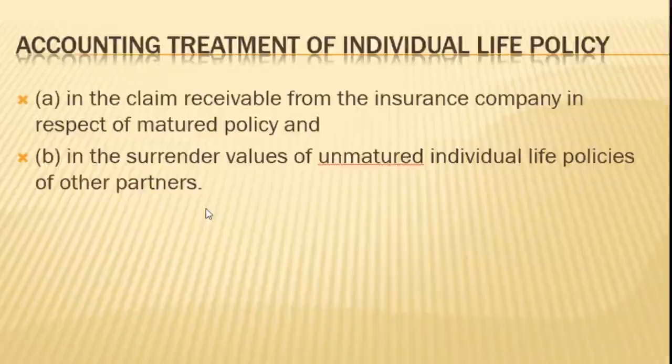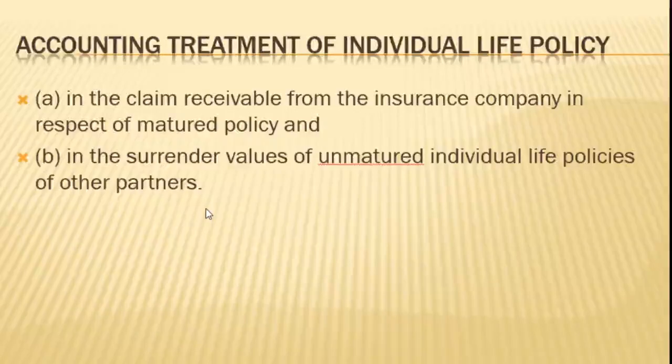But whereas in the case of an individual policy, for the policy in the name of the deceased partner, the full compensation is received, whereas for the other remaining partners' individual life policies, we have to take into consideration only the surrender value. So the surrender value usually is kept low. So it is always advisable to take a joint life policy instead of an individual life policy.